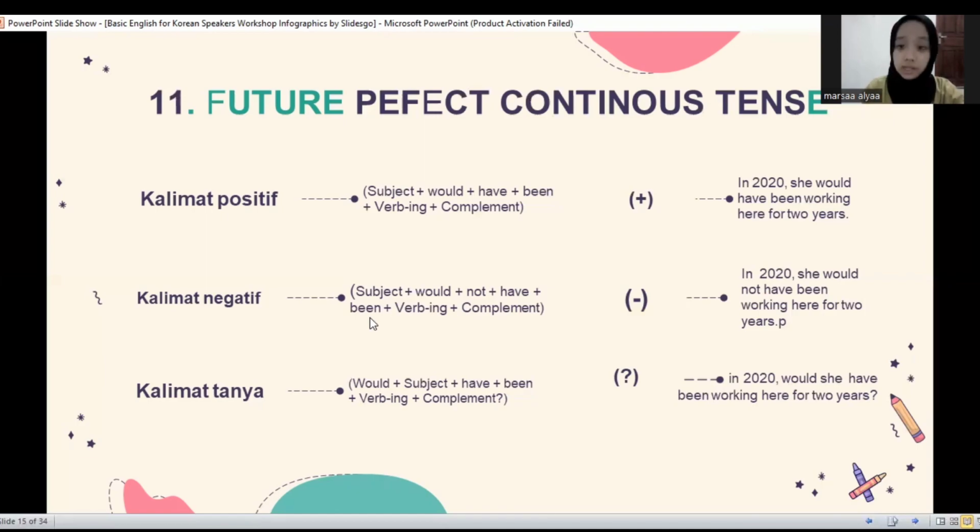I have another example, namely: in 2020, she would have been working here for 2 years. Negative: in 2020, she would not have been working here for 2 years. Interrogative: in 2020, would she have been working here for 2 years? Okay.